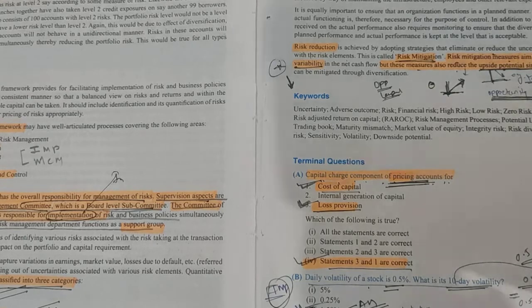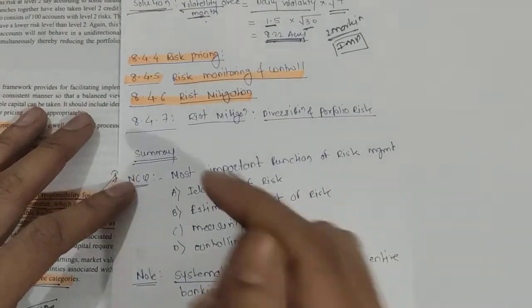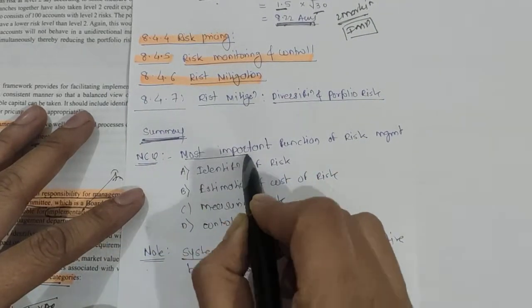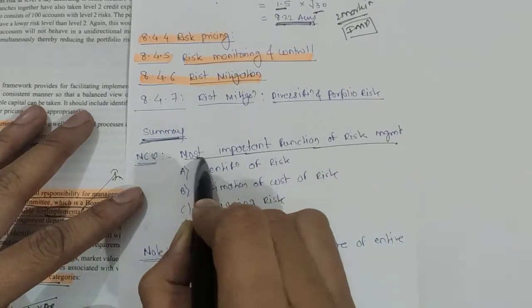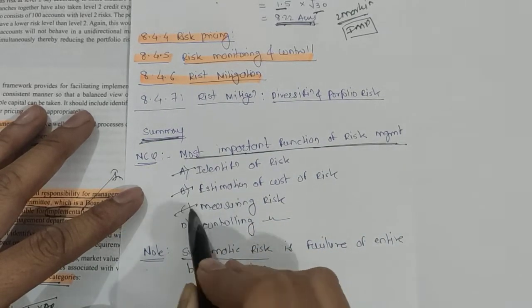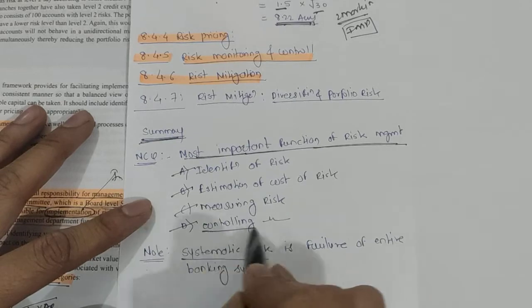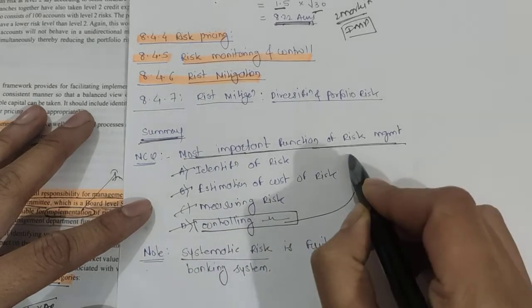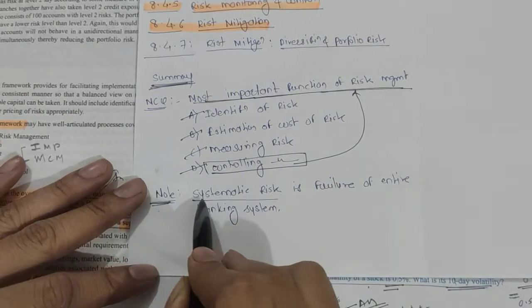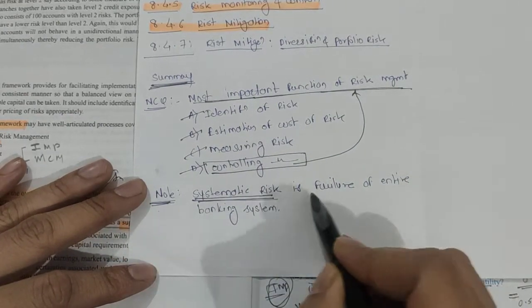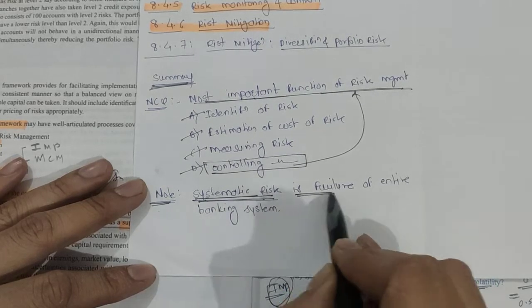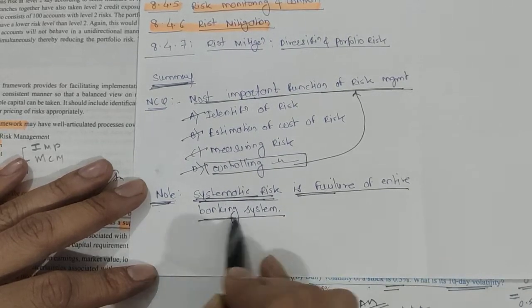Now we can see some summary, and after the summary, some important MCQs. What is the most important function of risk management? Identification, estimation, measuring, or controlling? The answer is controlling. Controlling the risk is the important function of risk management. And you have to remember that systematic risk is a future risk. Systematic risk means the failure of the entire banking system.